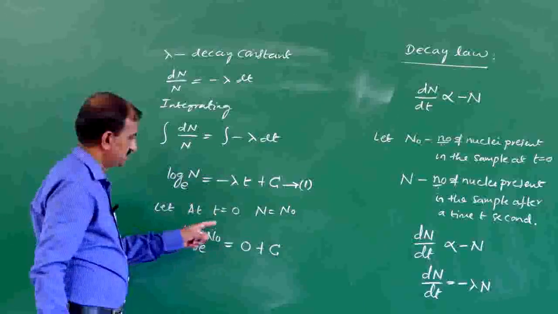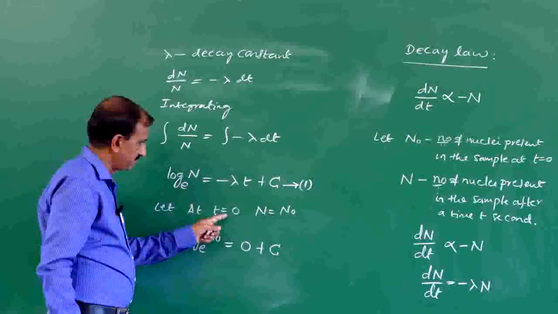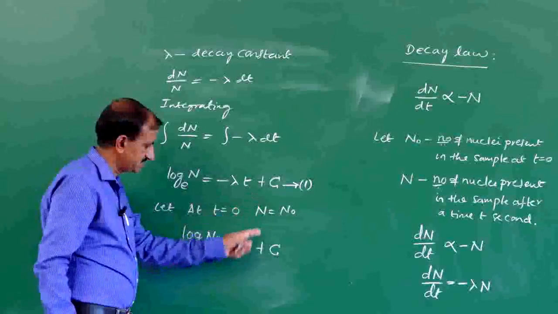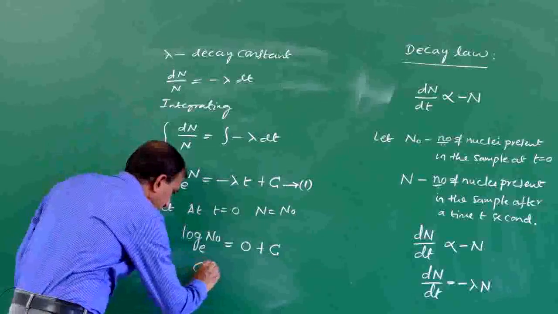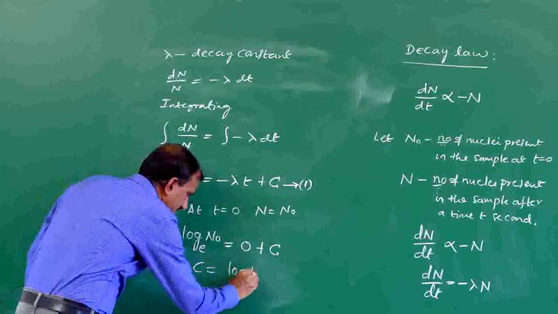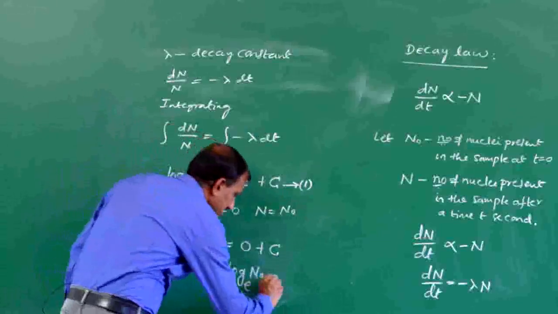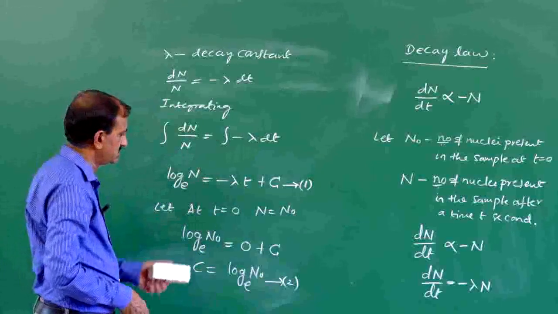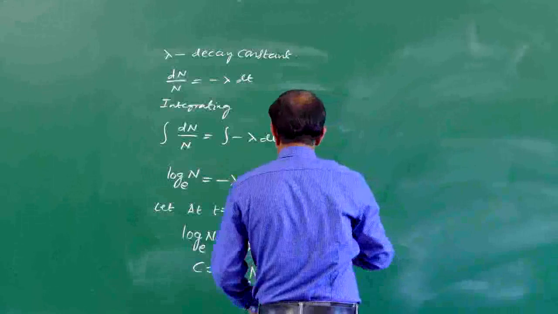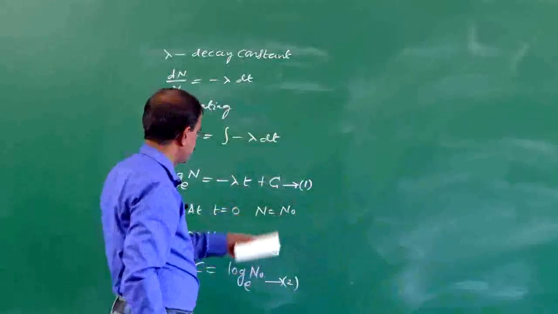Therefore c is equal to log N naught to the base e. Now substitute this, equation number 2, that is the value of c, in equation number 1.